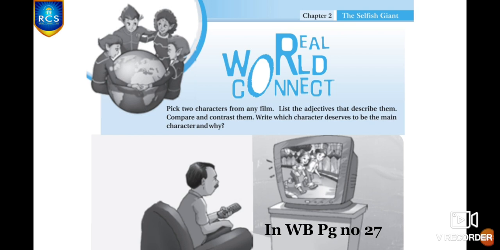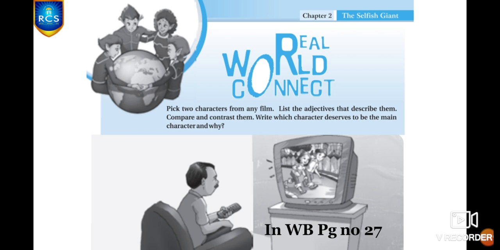Children, here you have to pick any 2 characters from any film. List the adjectives that describe them, compare and contrast them, and write which character deserves to be the main character and why. Children, you pick your favorite movie. In that, you choose any 2 characters from that film, and list the adjectives that describe character A and character B.